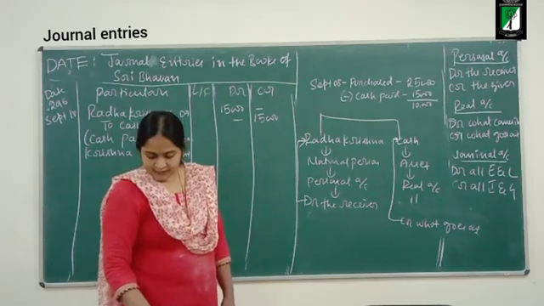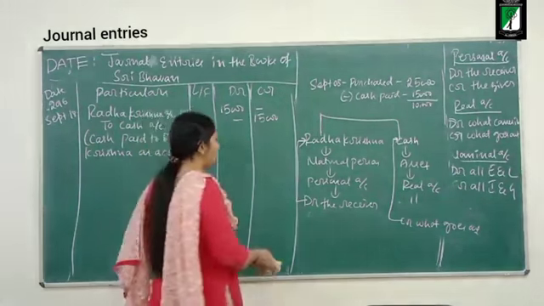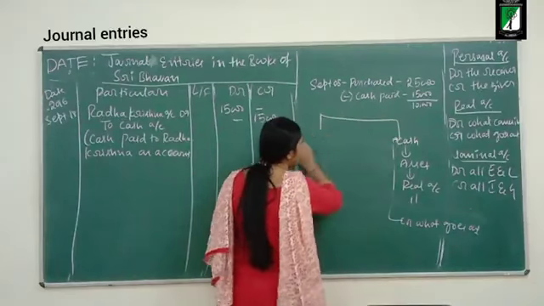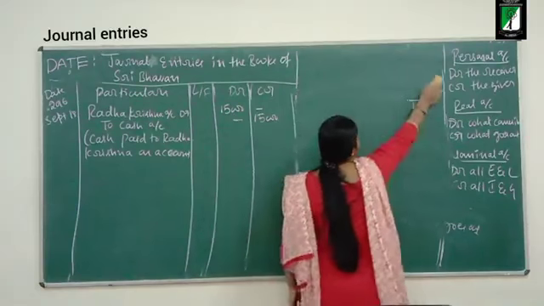September 25th, received cheque from Bhavana in full settlement of her account. So she is fully settling her account.